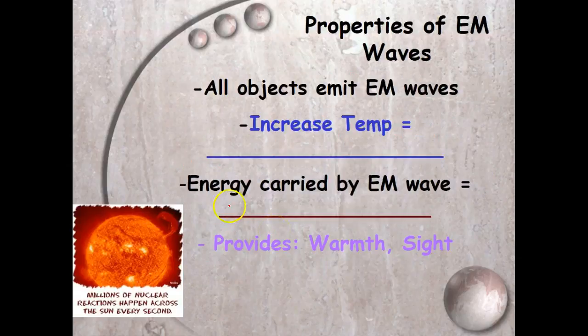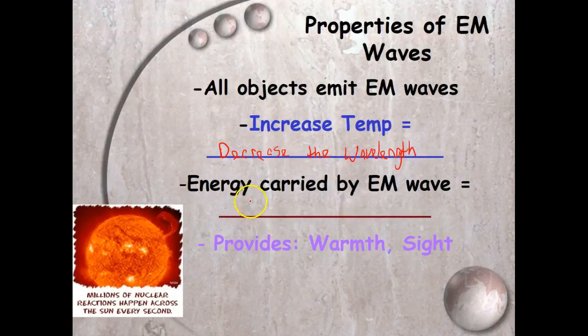The next thing is that there's some properties of electromagnetic waves that we have to know. Some things about them that are unique. The first thing is that all objects emit EM waves. So if you want to increase the temperature of that, you need to decrease the wavelength. And we'll get more into that when we have some pictures here later.